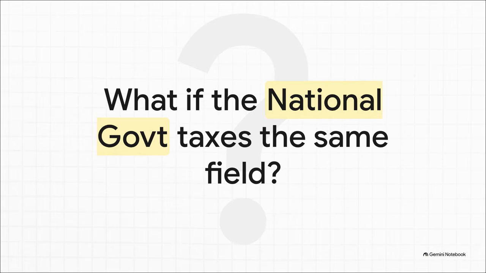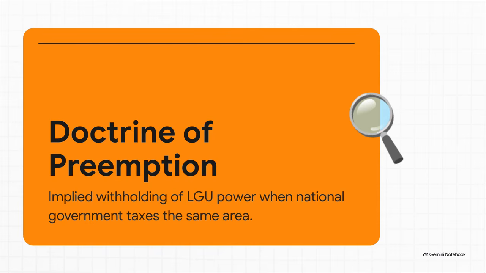Now let me throw a bit of a curveball at you. What happens to the LGU's power if the national government looks at a specific area, say a brand new type of business, and says, hey, we're going to start taxing this nationally? Pause for a beat, see if you can retrieve the answer from your memory. Well, if you said the LGU loses the power, you hit the nail on the head. This is known in the law as the Doctrine of Preemption. It's the implied withholding of the local government's delegated power to tax a field when the national government elects to tax that exact same area. So the crucial takeaway here is simple. The national government is the big boss. If they step into a tax field, they get the right of way, and the LGU has to take a step back.